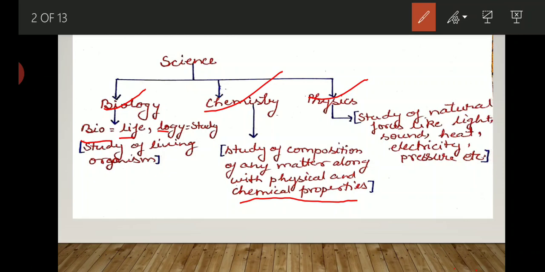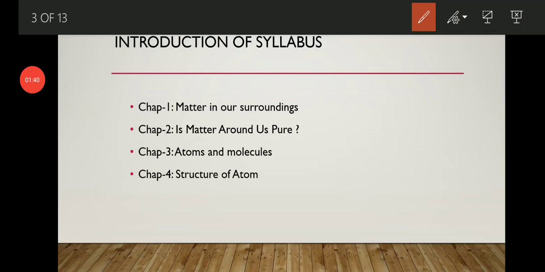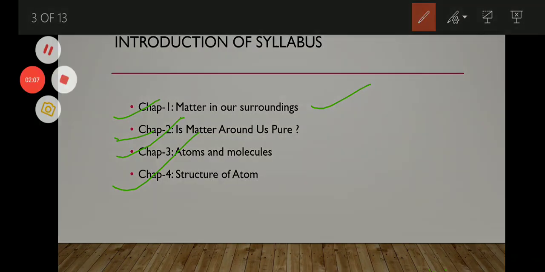After that, we will discuss the syllabus of class 9th chemistry. So let's just start. Now, introduction of syllabus. In class 9th chemistry, a total of 4 chapters are there. First chapter is matter in our surroundings. Second chapter is is matter around us pure. Third chapter is atoms and molecules, and fourth chapter is structure of matter. So let's just start with the first chapter, that is matter in our surroundings.